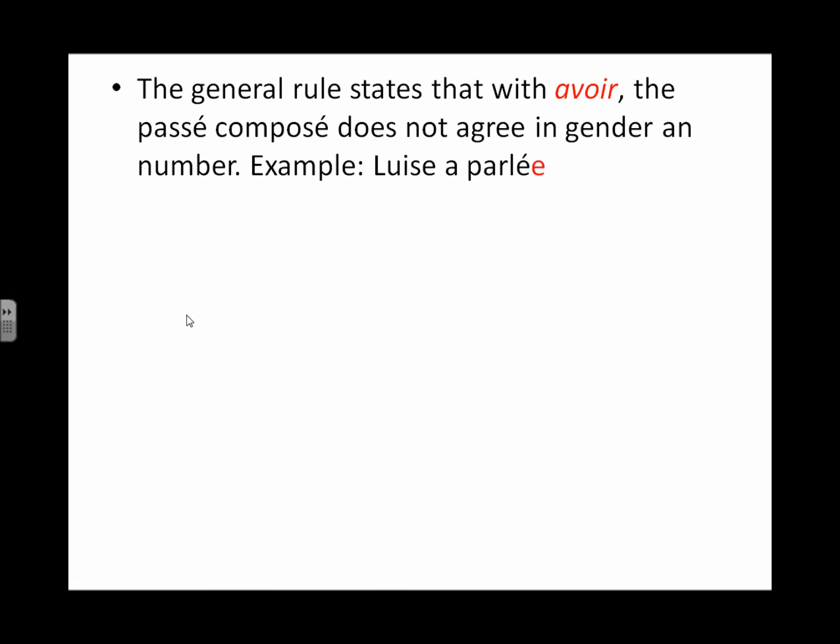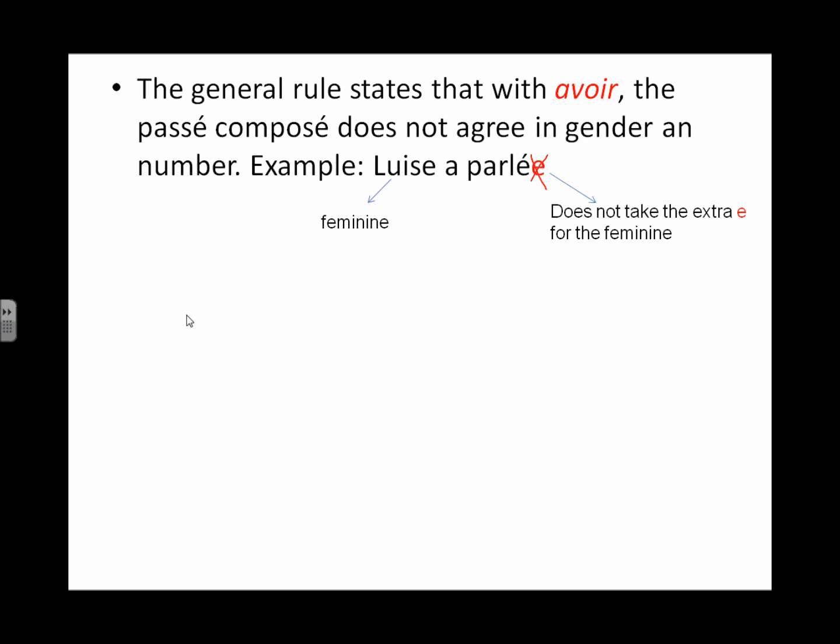So we have a general rule: with avoir in the passé composé, the past participle does not agree in gender and number. So this is the example that I gave you. Louise a parlé. Look what happens. Louise is feminine, right? It's a feminine subject. A parlé means "has spoken". Parler does not take the extra E just because Louise is feminine.